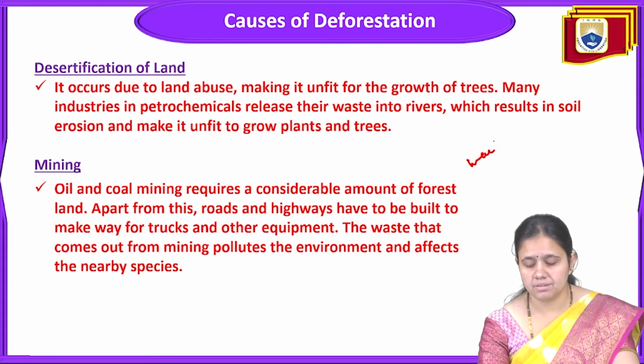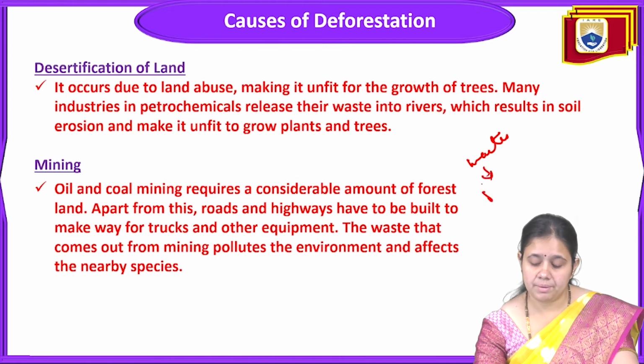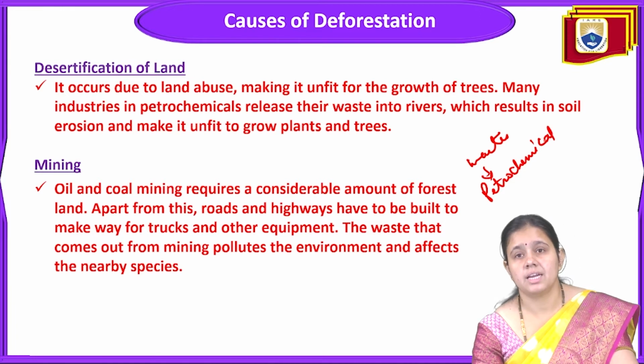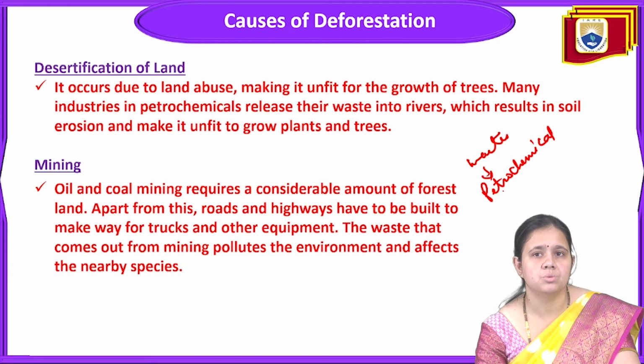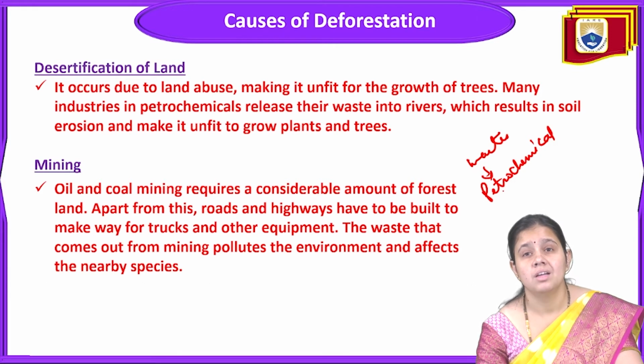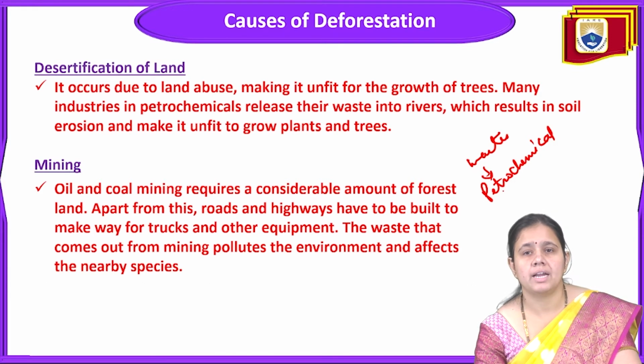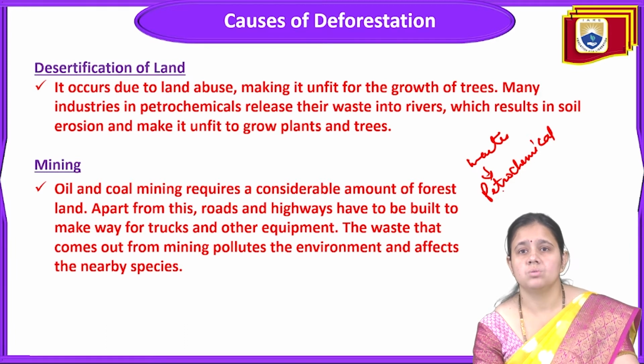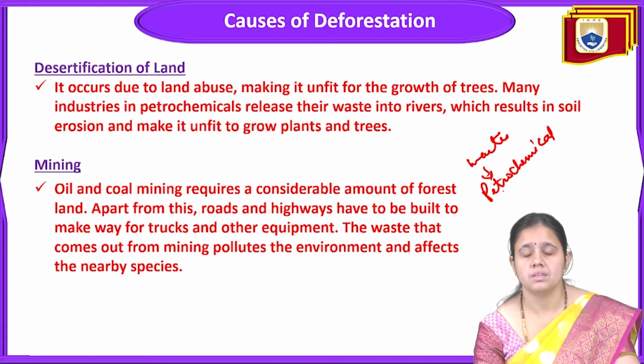It means waste generated from petrochemical industries is discharged into the river, which results in soil erosion and makes the land unfit to grow plants and trees. Sometimes land is abused by just throwing petrochemical waste onto it, which causes soil erosion, and due to that erosion the productivity of the land is reduced, making it unfit to grow plants and trees.